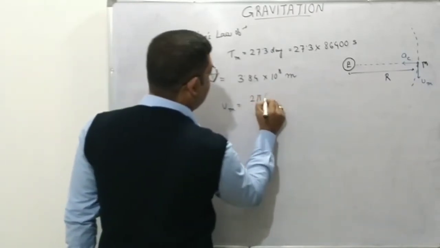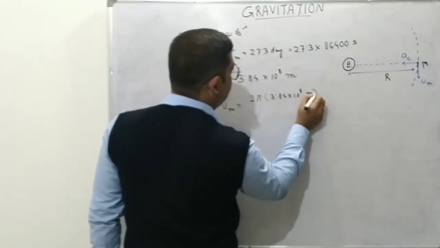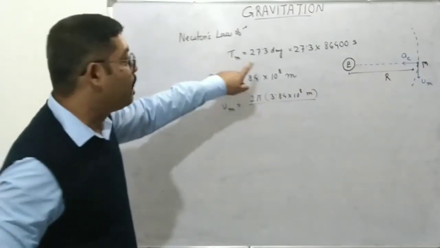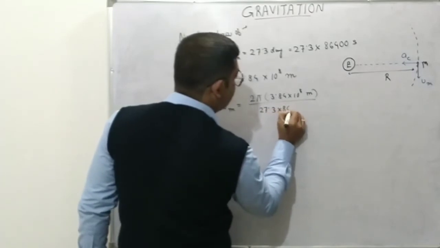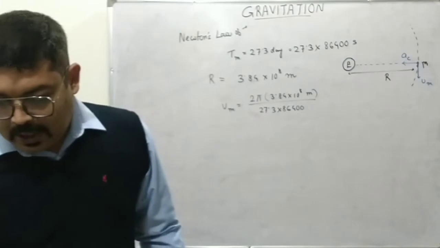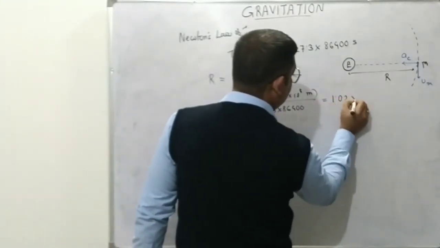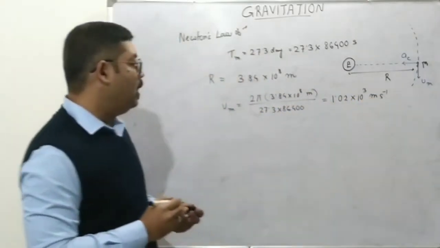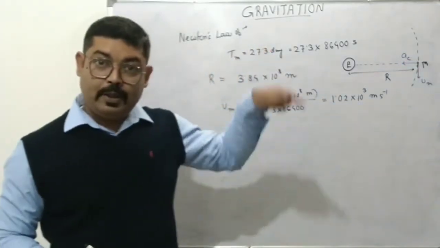R is given by 3.84 into 10 to the power 8 meter, in how much time? Tm. So this will be 27.3 into 86400. If you solve this, you will get the orbital velocity of 1.02 into 10 cube meter per second. This is the speed at which the moon is moving in its orbit.